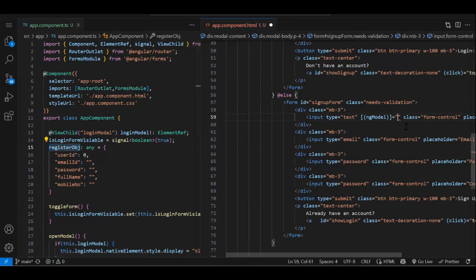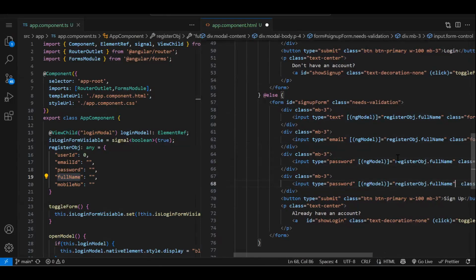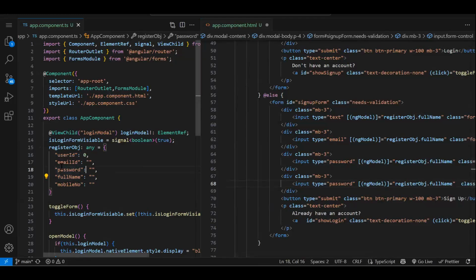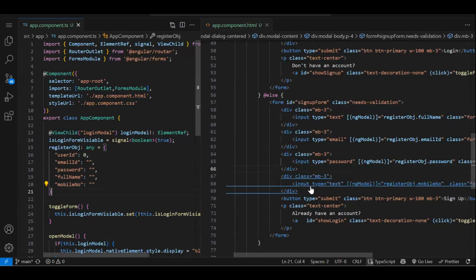Register object dot. So here, what's the first one? Full name. So we have to bind full name over here. Let's copy. Let's paste it. Then we have email. So let's get the email. Then we have password, then mobile number. It should be text only. Fine. Let's save it and check it.